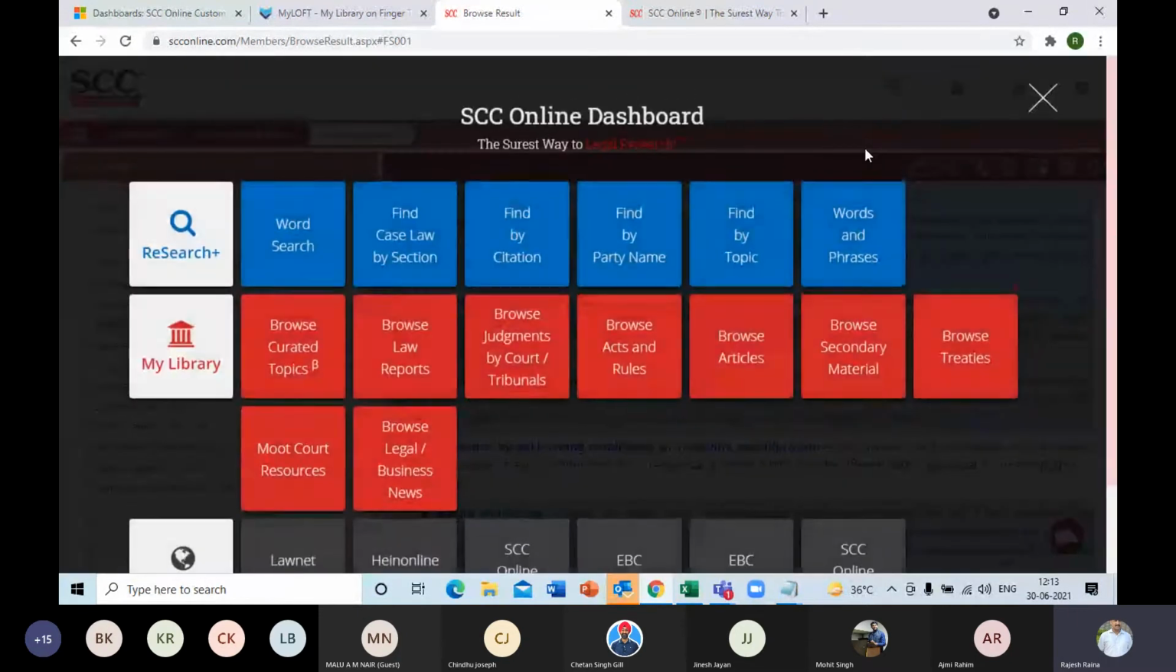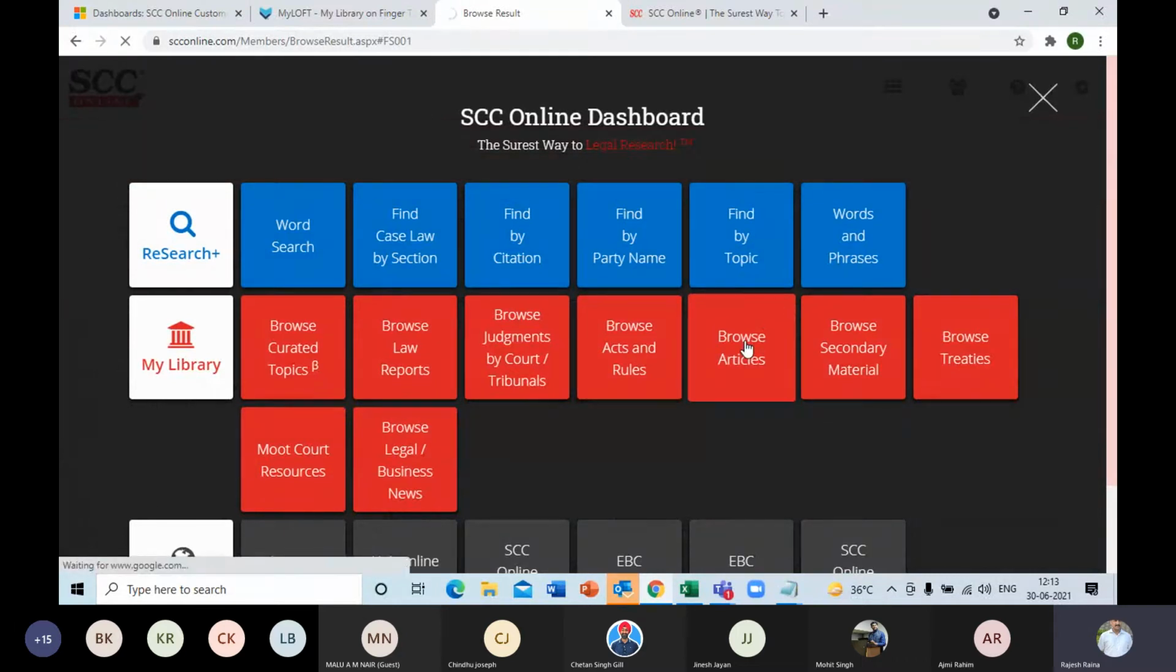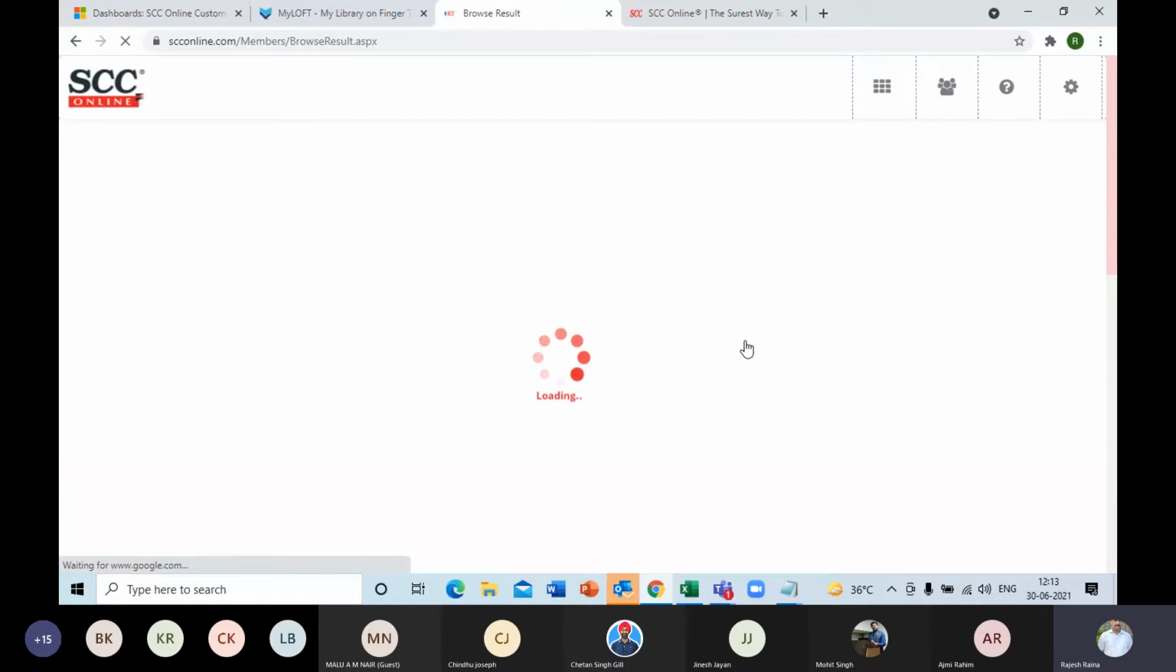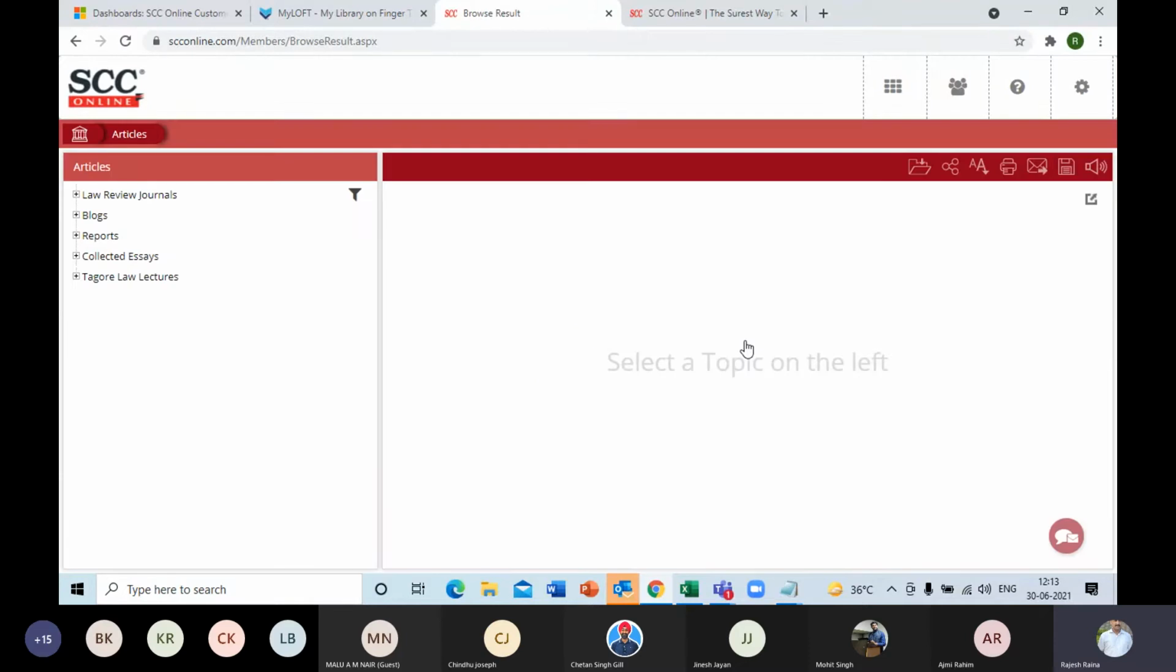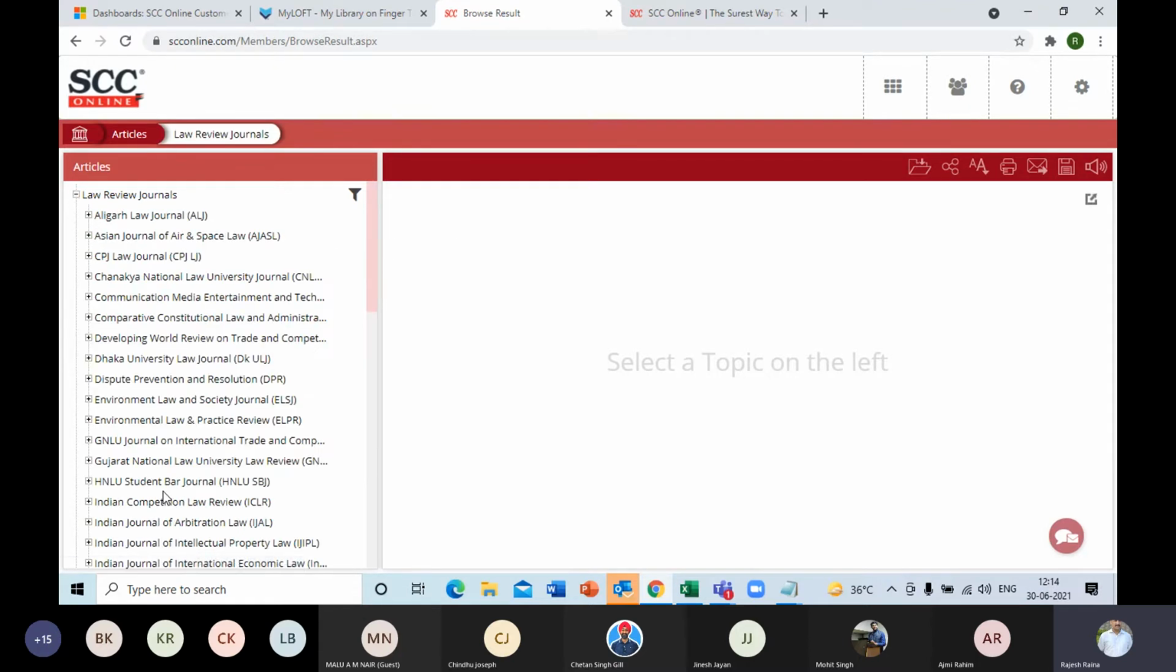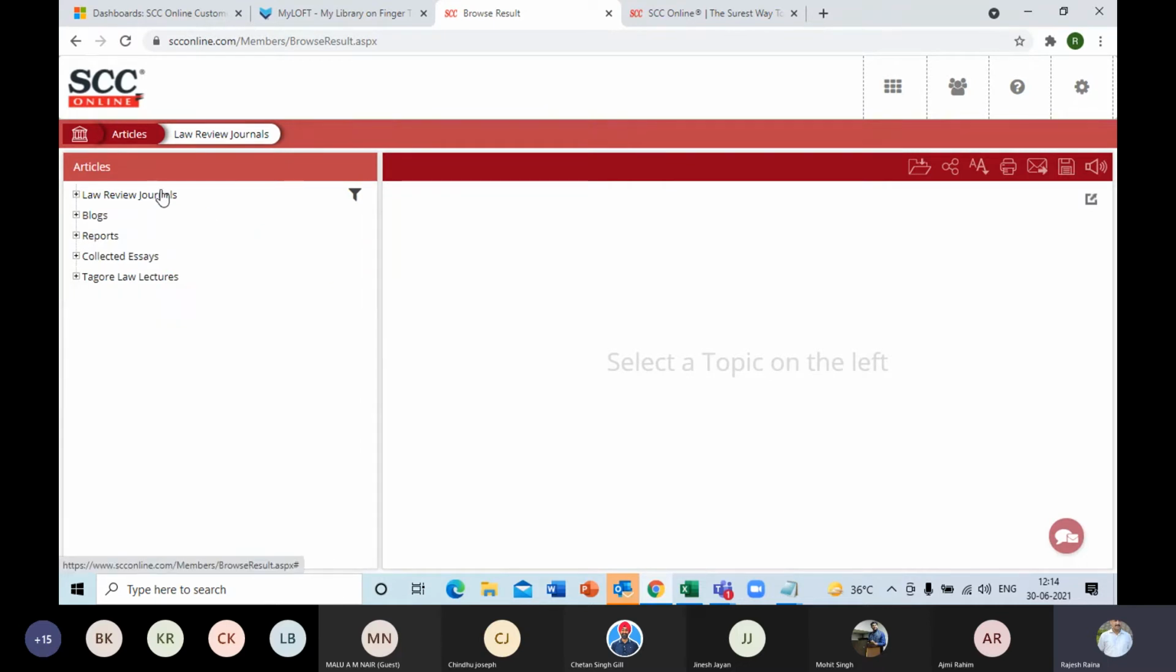Now, coming back to the dashboard, then the articles option. We have leading law review journals from leading publications, even SCC, Supreme Court Cases, is there. Then you have leading national law universities and some institutions also. So you can simply click on the index and you get to see the entire list. But if you have a specific title in hand, you can use the quicker method by using the filter.